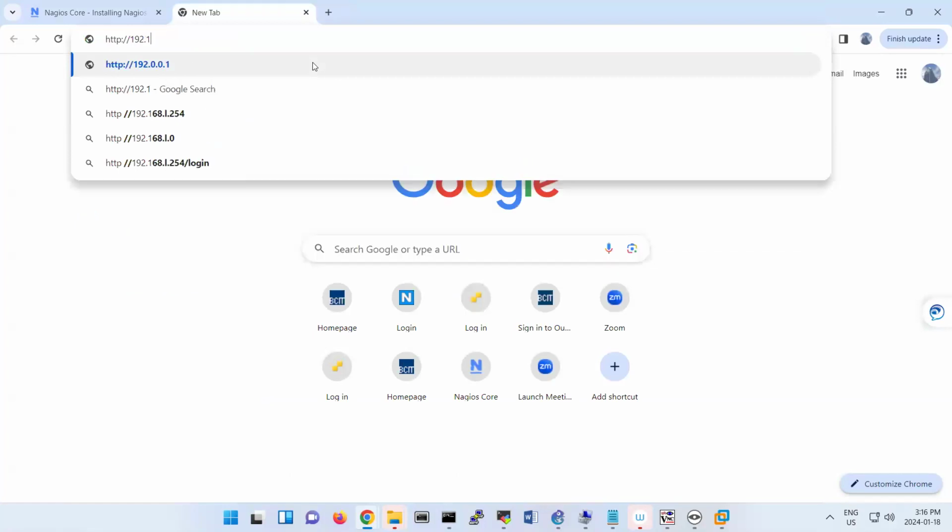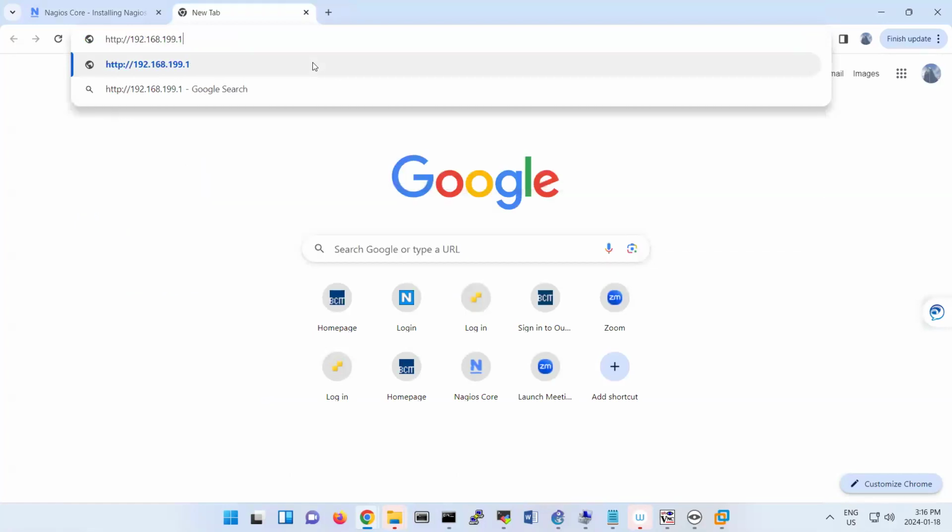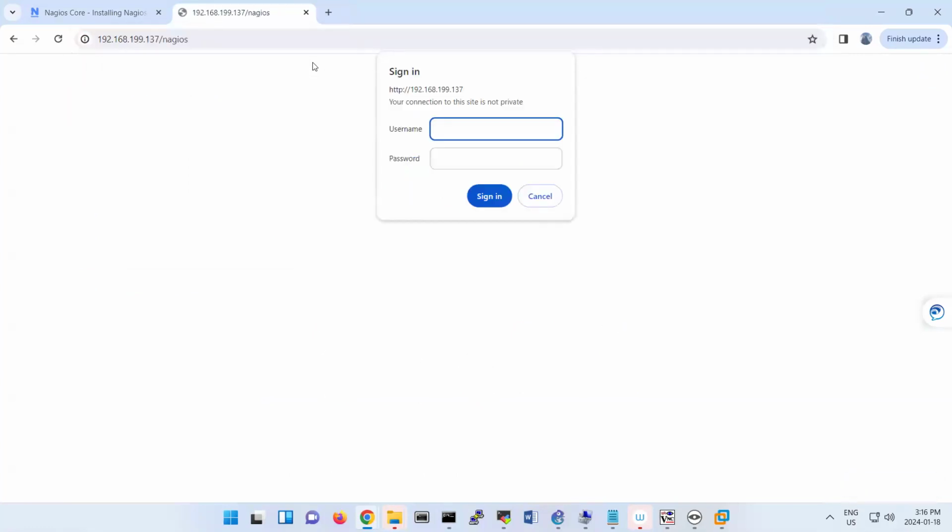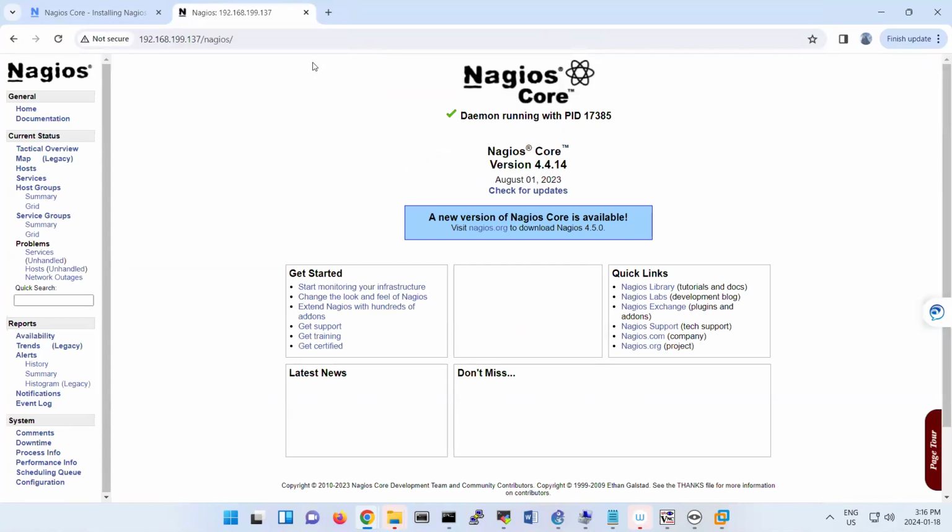HTTP 192.168.199.137/nagios. The user was nagiosadmin, and I set my own password. So this is the login page of Nagios.